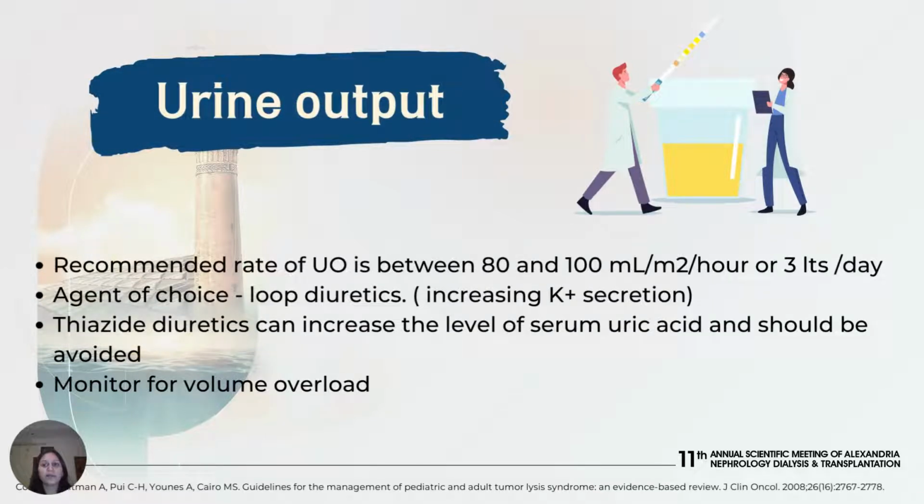Diuretics may be needed to maintain a high urine flow. The recommended rate of urine output is between 80 and 100 ml per meter square per hour or 3 liters per day. Data on the type of diuretic to be used are limited. Loop diuretics continue to be the agent of choice given their role in increasing potassium secretion. Thiazide diuretics can increase the level of serum uric acid and should be avoided. Always watch for volume overload, which accompanies this aggressive hydration in patients with underlying conditions such as cardiac or kidney dysfunction.